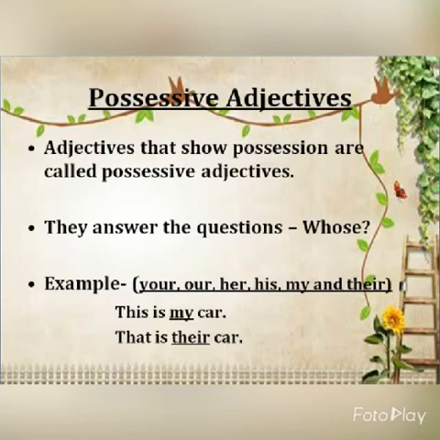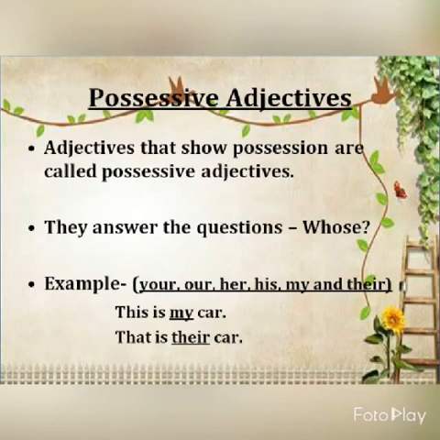Now moving to the last adjective, that is possessive adjectives. Now what are possessive adjectives, kids? Adjectives that show possession are called possessive adjectives. Now this is the definition. But how will you identify that it shows possession? Possession means belongingness. So when you ask a question, they answer whose. That means if you ask the question whose from a sentence, and it is answering whose, that will be a possessive adjective.